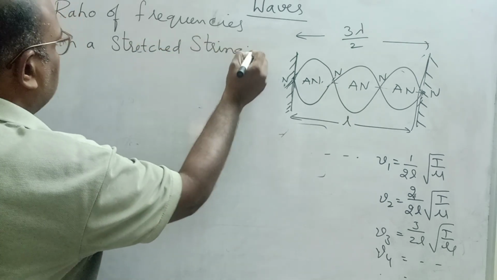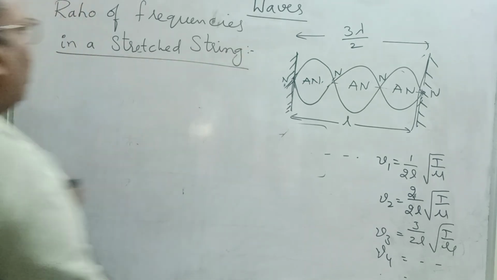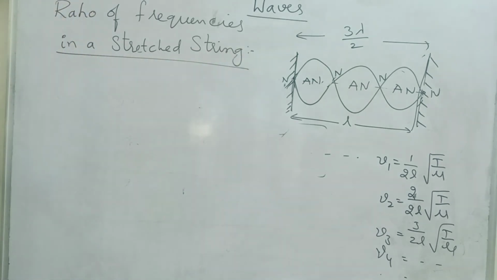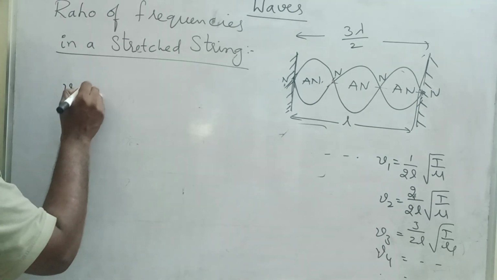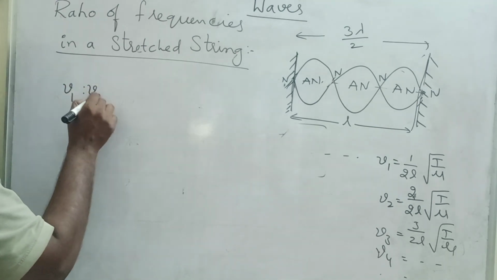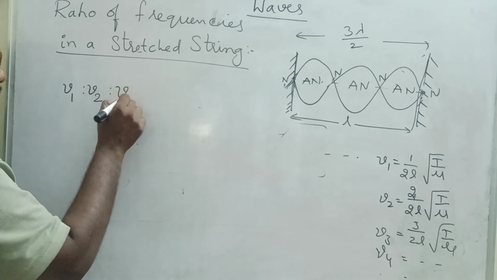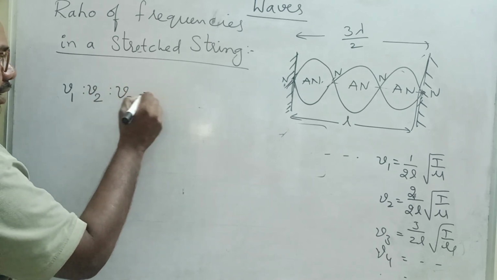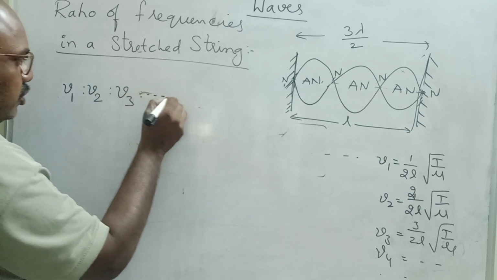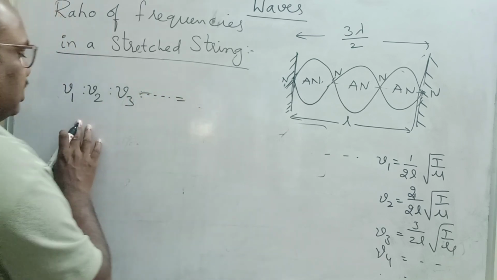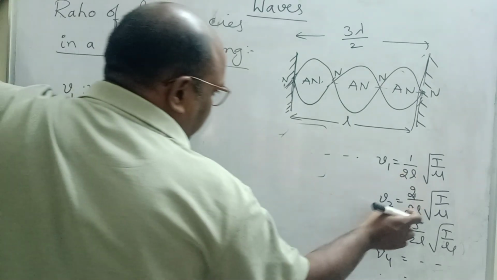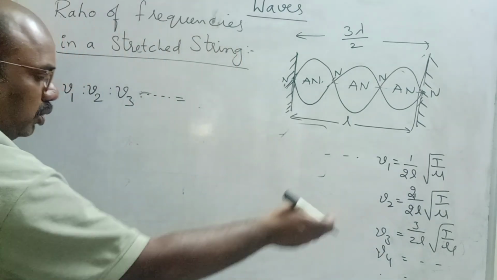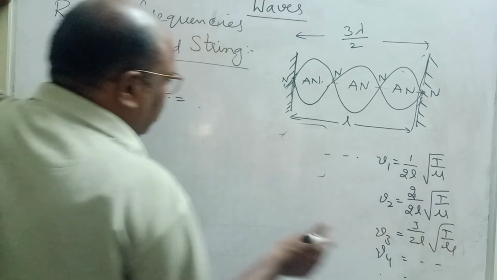The fundamental frequency nu1 for the first harmonic, second harmonic frequency nu2, third harmonic frequency nu3, this is nu4, and so on, is equal to, what is the first harmonic? 1 by 2L into under root T by mu, 2 by 2L into under root T by mu, 3 by 2L into under root T by mu.